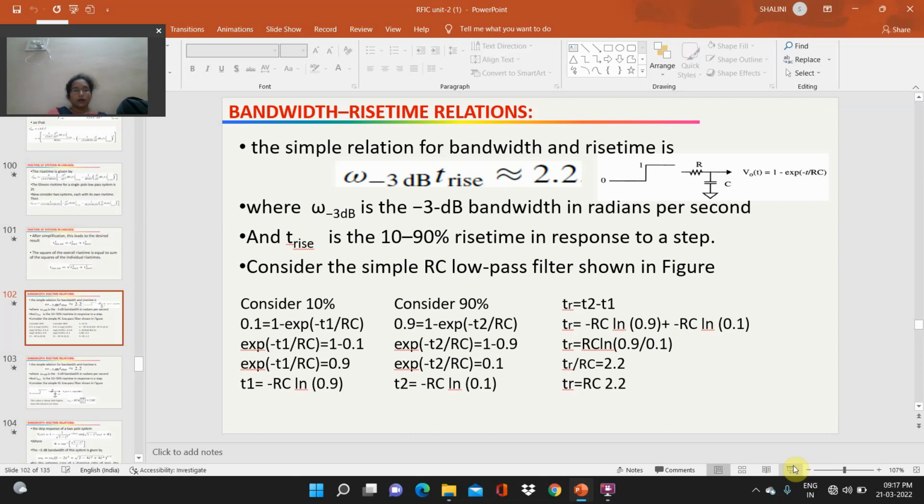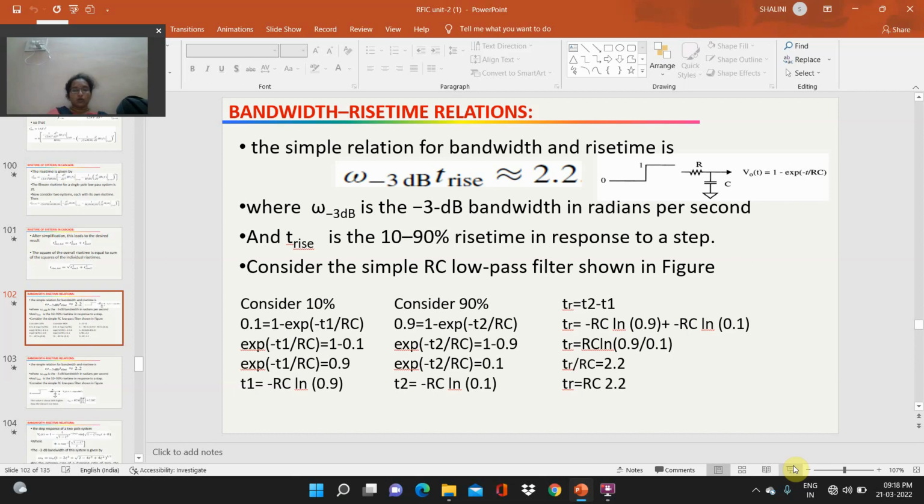T1 is equal to minus RC ln of 0.9. Consider 90%: 0.9 is equal to 1 minus exponential of minus T2 by RC. Exponential of minus T2 by RC is equal to 1 minus 0.9, which is 0.1.